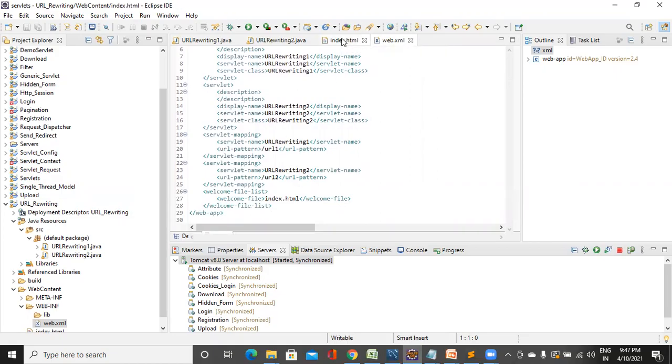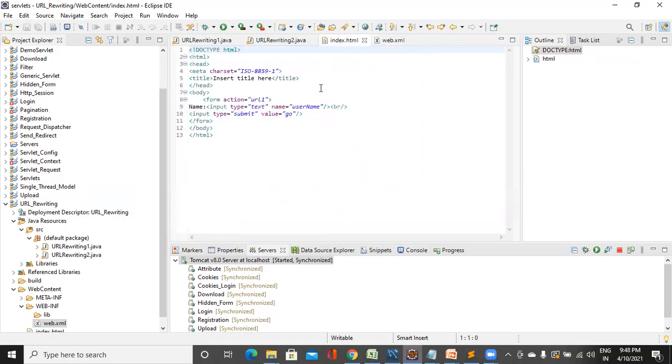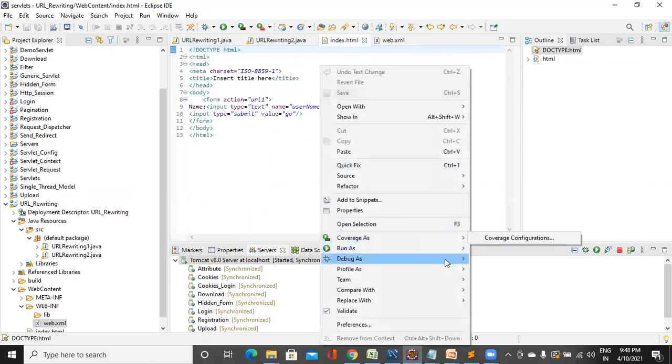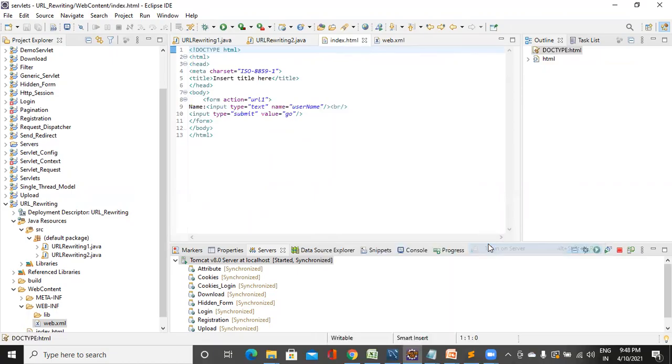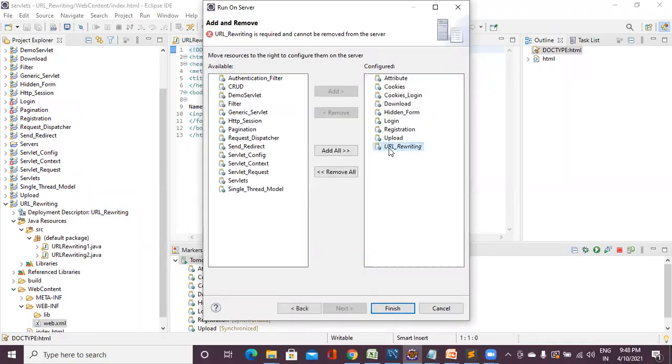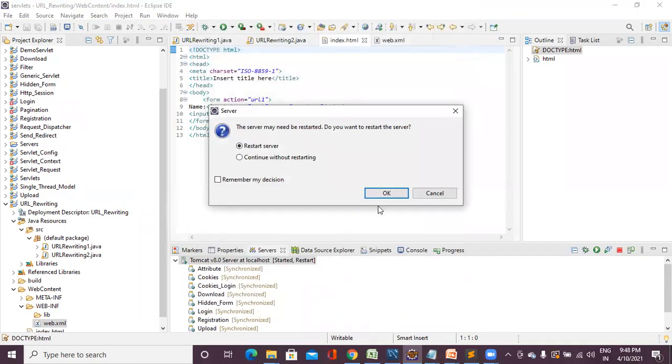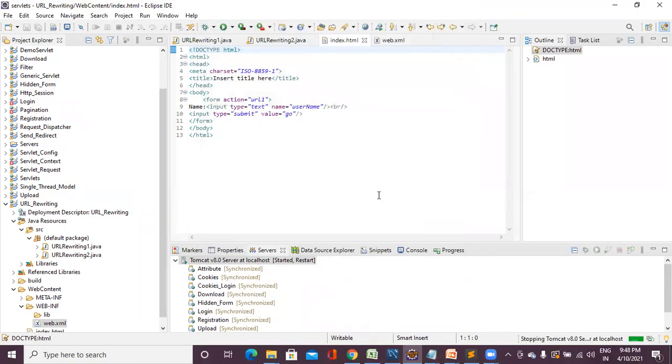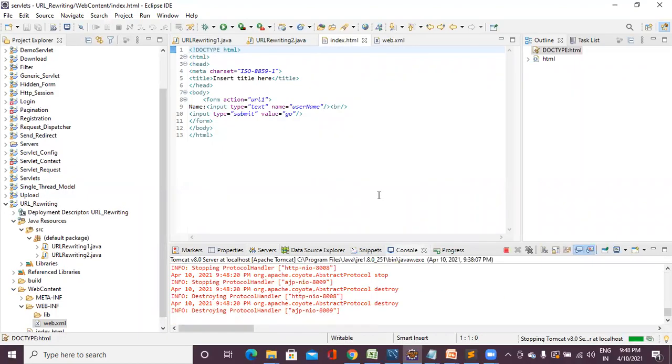Then the control starts from index.html. So right click on the application, then say run as and run on server. Select the Tomcat server, select the particular project URLRewriting, and then say finish. So the server is run. The server has started now.